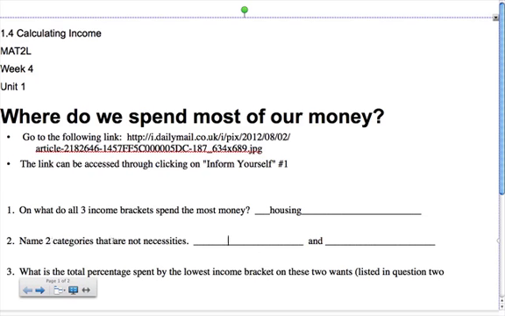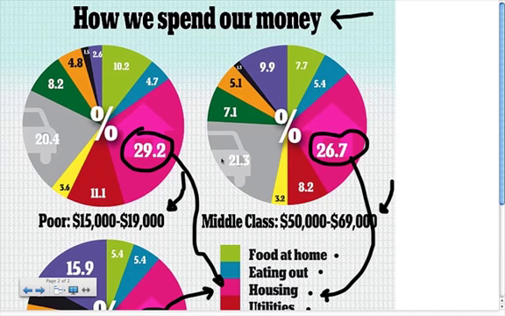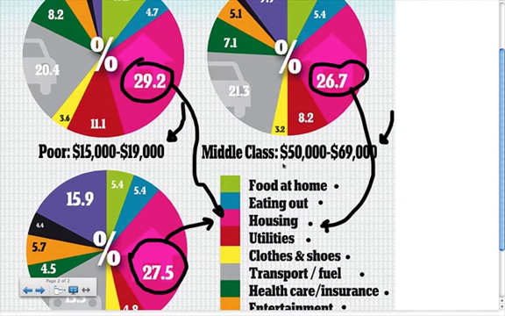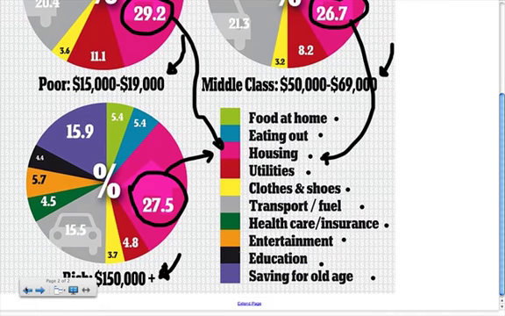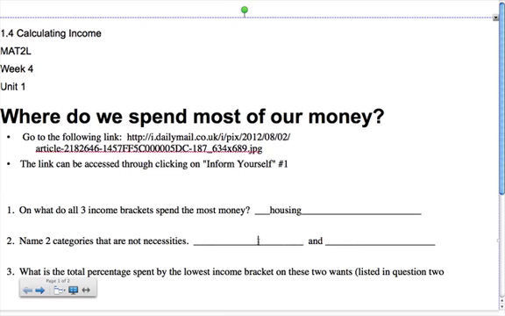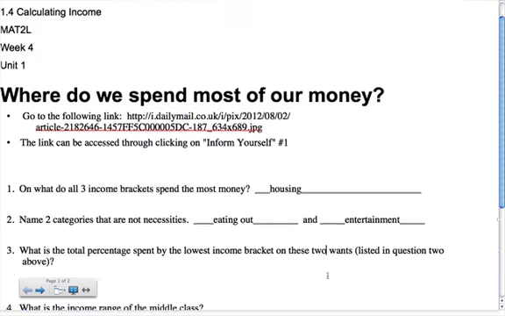The next question we need to investigate when looking at these charts is number 2. It says name 2 categories that are not necessities. If we flip back quickly to the chart, we can see that we've got food at home, eating out. Oh, eating out is not a necessity. So there's our first. Housing, utilities, clothes and shoes, transport, healthcare. Oh, entertainment is our second non-essential item. So eating out and entertainment are our answers to question 2. So we flip back. We'll put in eating out and entertainment. So the fun stuff, we don't need it, but we spend money on it.